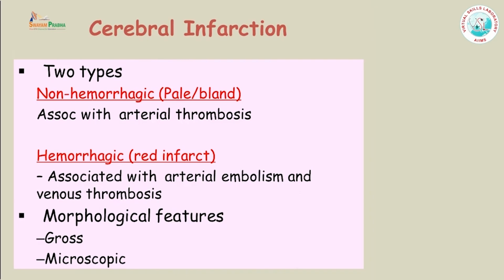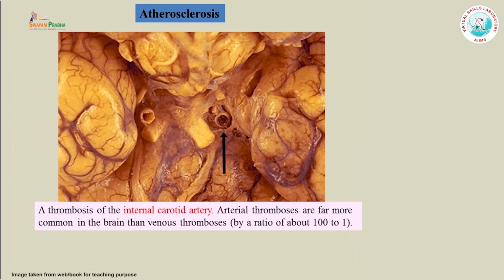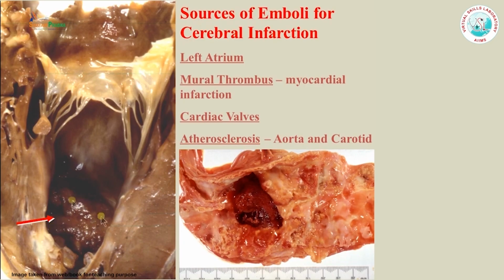Infarction can be of two types. It can be pale infarct, which is associated mostly with arterial thrombosis, which is actually the most common cause of cerebral infarction, and red infarct or hemorrhagic infarct, which can be because of number 1 arterial embolism or number 2 venous thrombosis, which are seen in very typical situations. And this is a picture showing thrombosis of the internal carotid artery. Arterial thrombosis is much more common in the brain than venous thrombosis, and actually the ratio is 100:1.